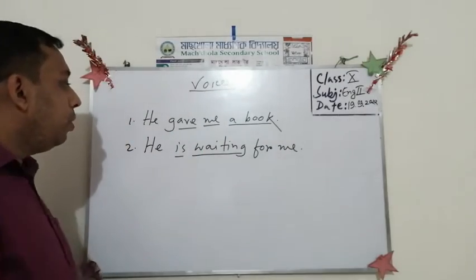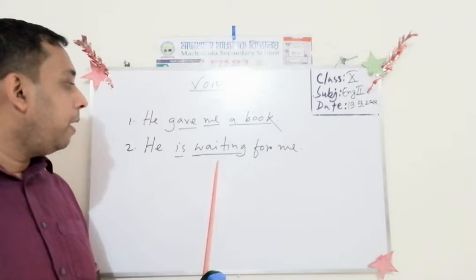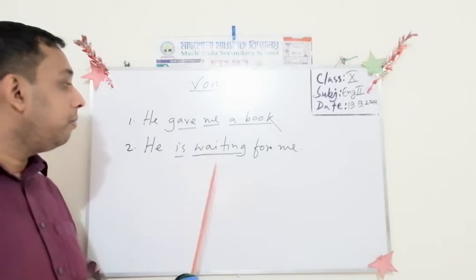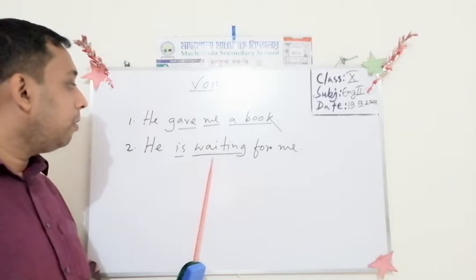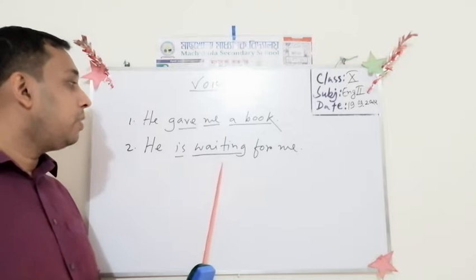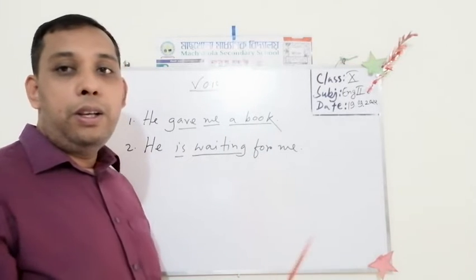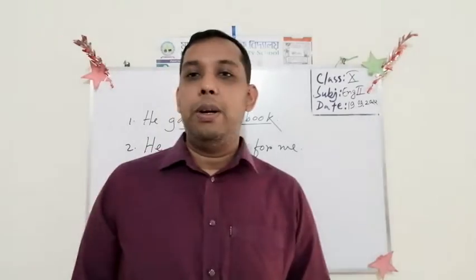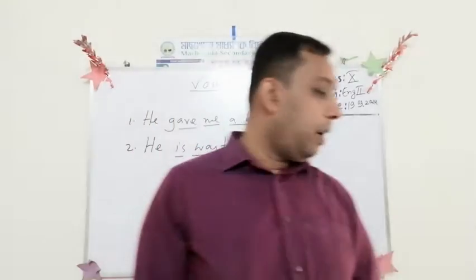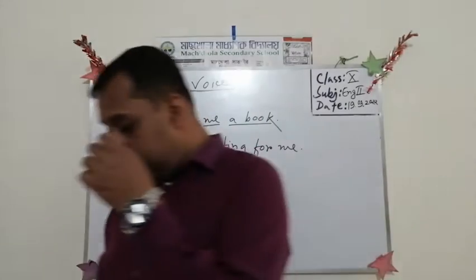Thank you. So look at this verb. Is it a transitive verb? No, because there is no object after it. There comes a preposition here. Okay. So I think you understand what is a transitive verb and what is an intransitive verb.